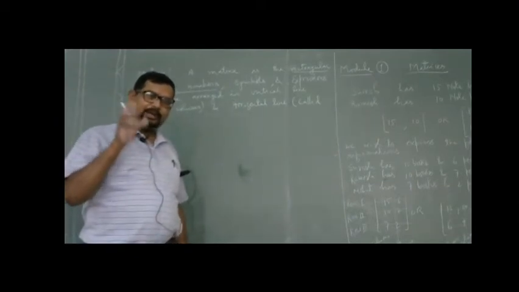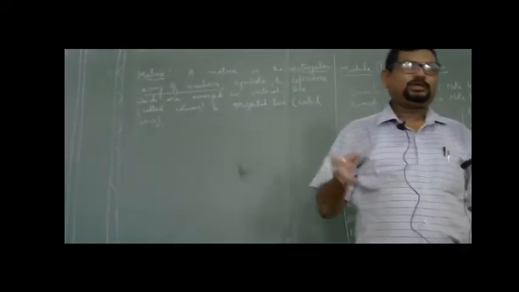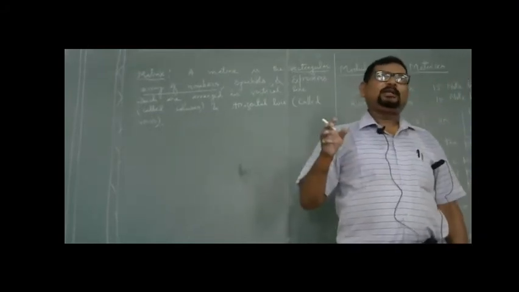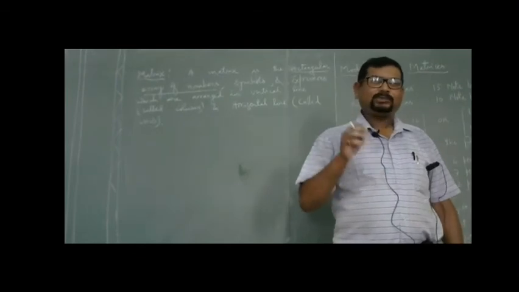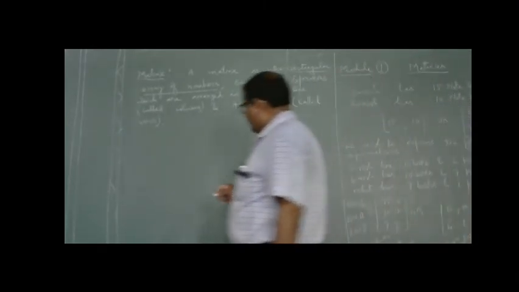In other words, the matrix is an arrangement of objects, things, numbers, expressions, which are arranged in vertical lines or horizontal lines. Vertical lines are known as columns, whereas horizontal lines are known as rows. Now, taking the previous example, I have taken this information: Suresh has 15 notebooks, Ramesh has 12 notebooks. It is written in this way.